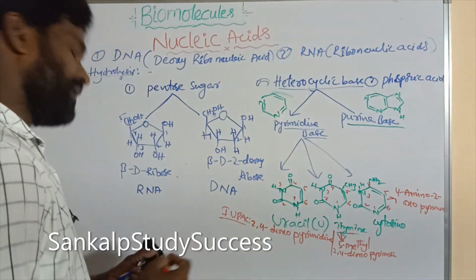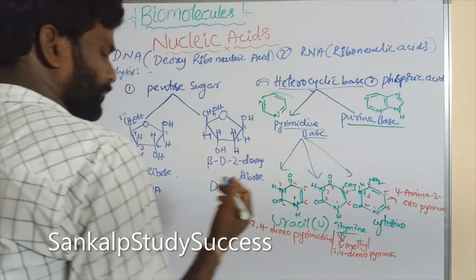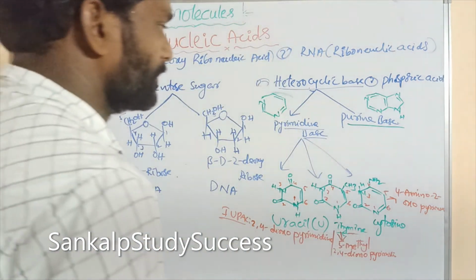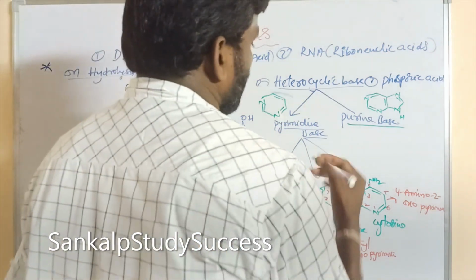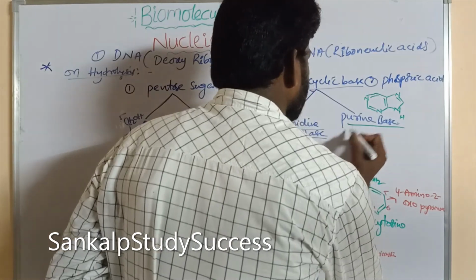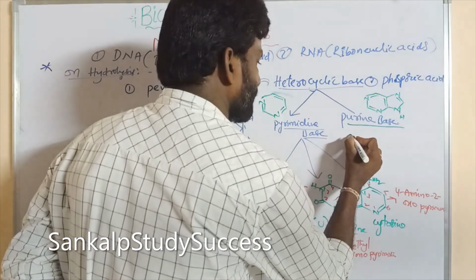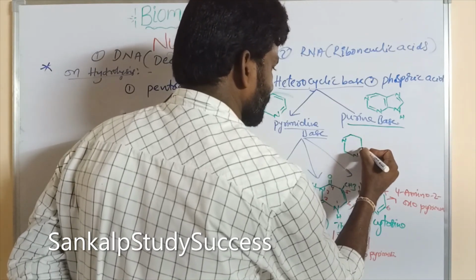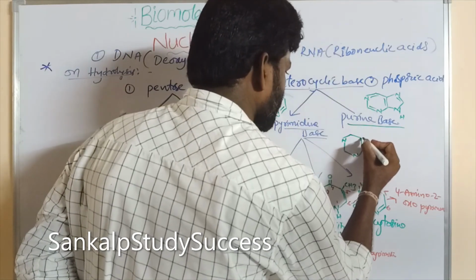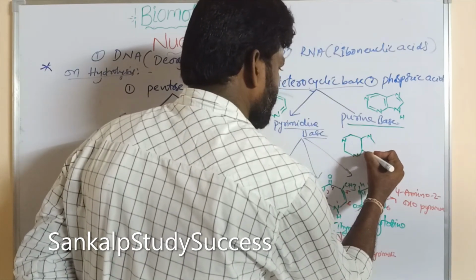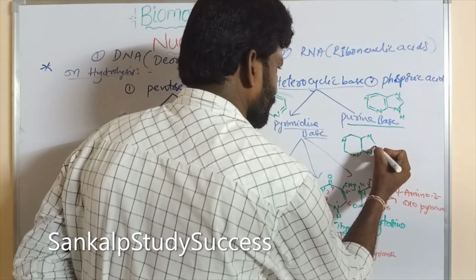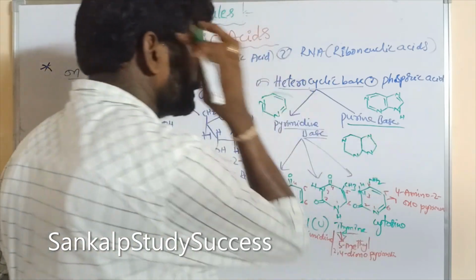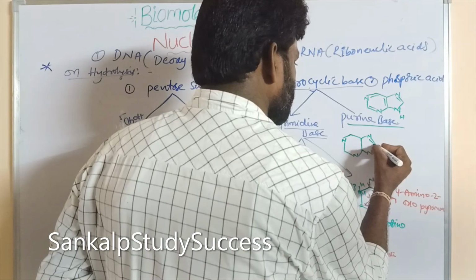Now go on to explain about purine bases. Purine bases are two. What are their structures? One is adenine, another one is guanine. So similar to this structure. This is double bond.